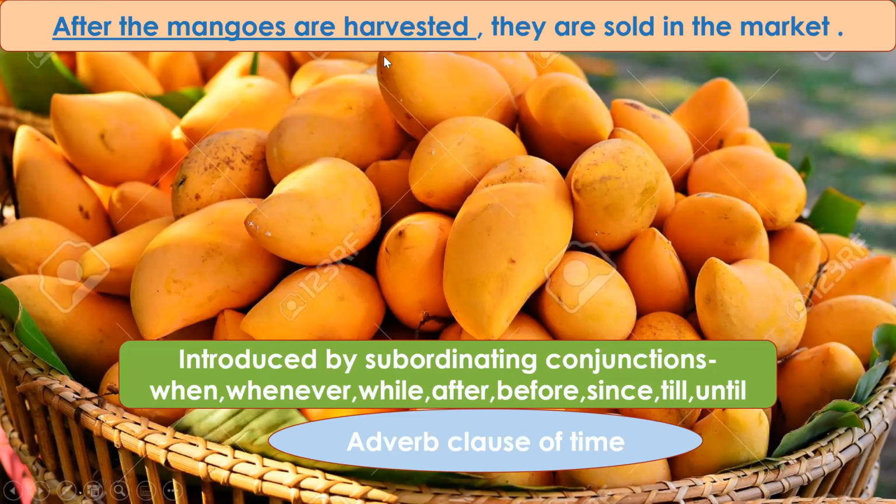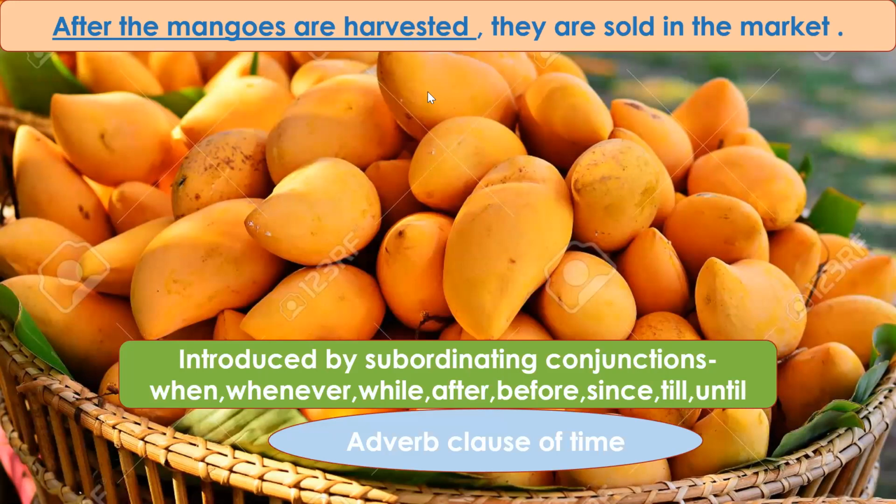What kind of adverb clause now? It is an adverb clause of time, because when we ask the question, when are the mangoes sold in the market, they are sold in the market after they are harvested. Okay. So after is a subordinating conjunction, and therefore this is introducing the adverb clause of time, after the mangoes are harvested.